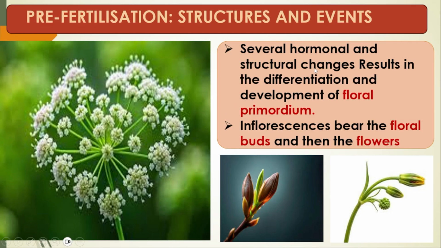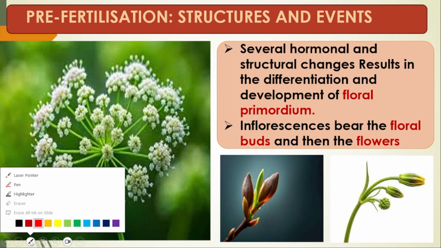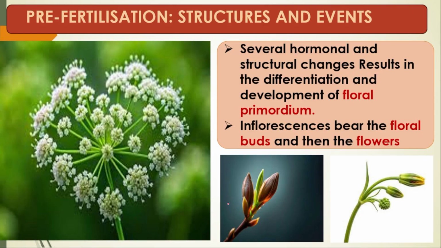Due to several hormonal and structural changes, what happens? It results in the differentiation and development of the floral primordia. What do floral primordia mean? Whenever we talk about the stem, there will be a stem apical meristem, a small apical meristem area.